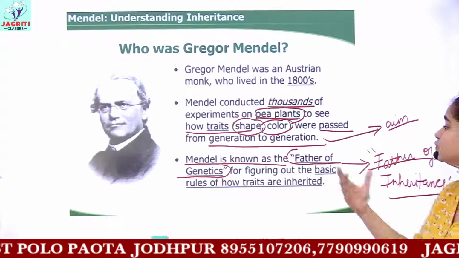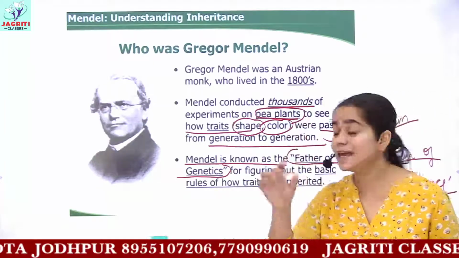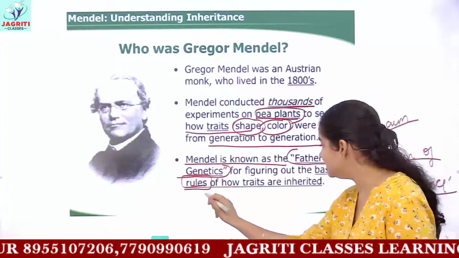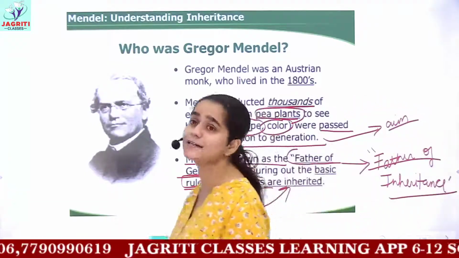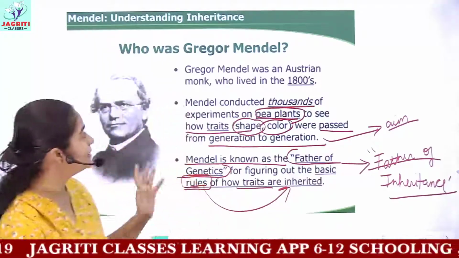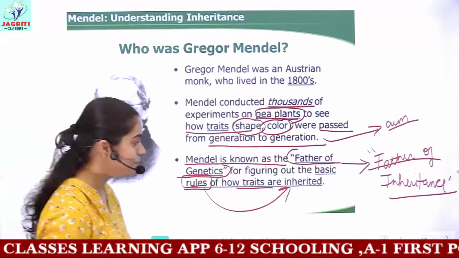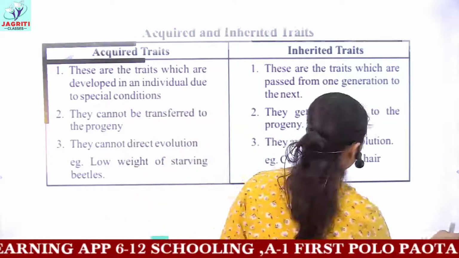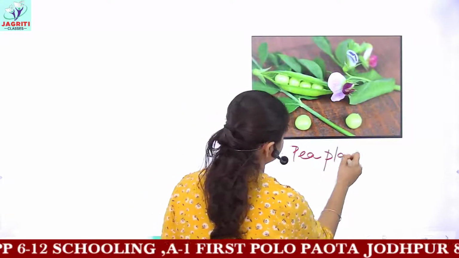And why is he known as father of genetics or father of inheritance? Because he formulated the rules for understanding how the traits, how the characters are passed from one generation to the next generation. I hope this is clear. So this was a brief introduction about Sir Gregor Mendel. Now we said that he experimented on the pea plant. So this is the pea plant.